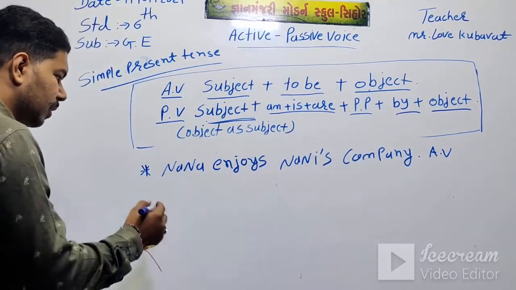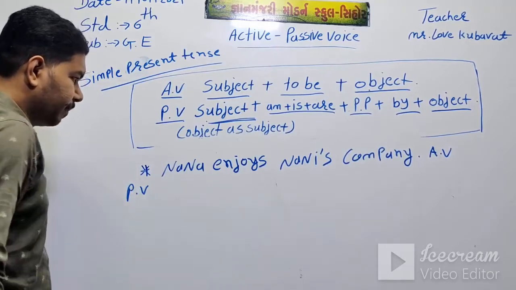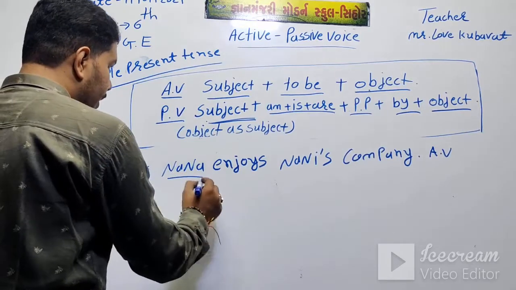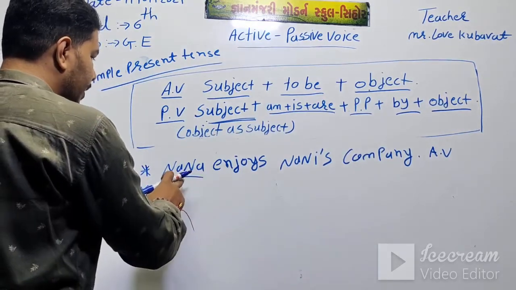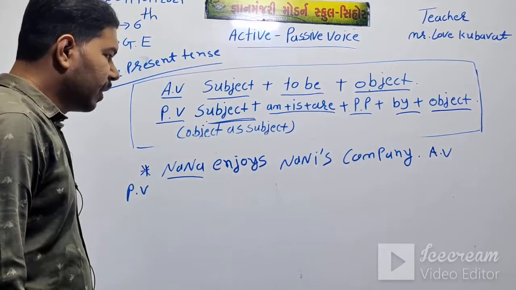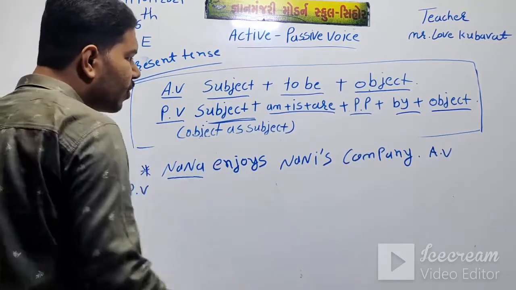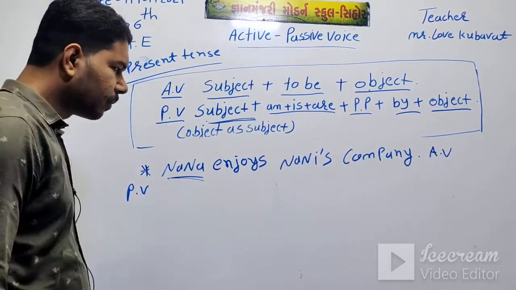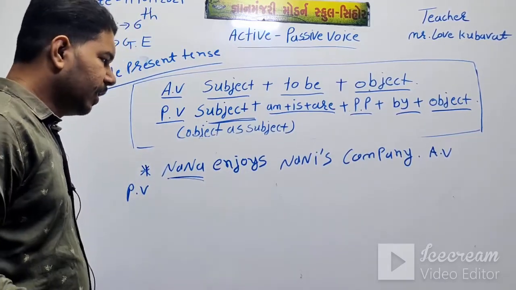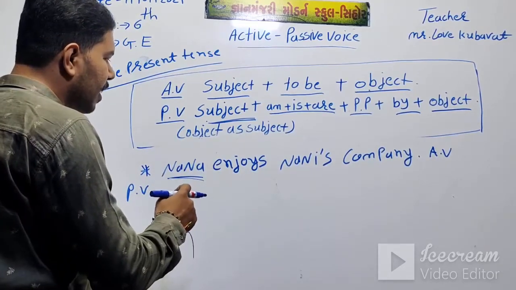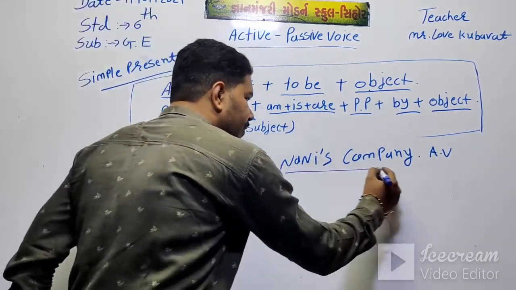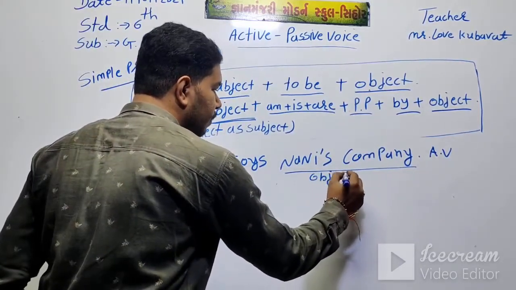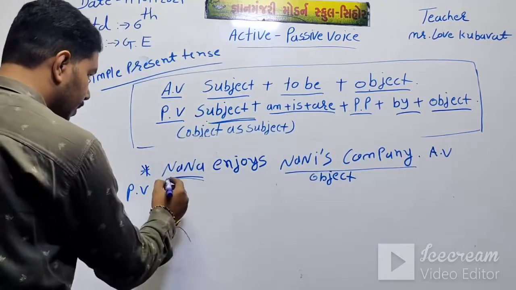Then change into passive voice. First of all, in the active voice sentence, this is the subject. How can you find that? Who enjoys Nani's company? The answer is Nana. Then another question: what does Nana enjoy? That is the object. This is the object and this is the subject.